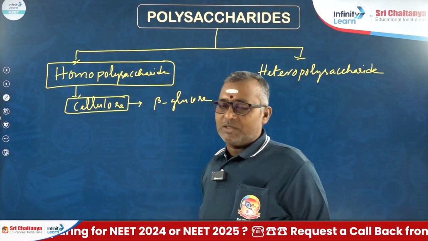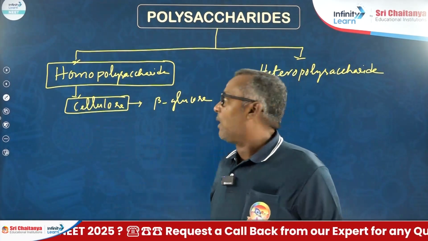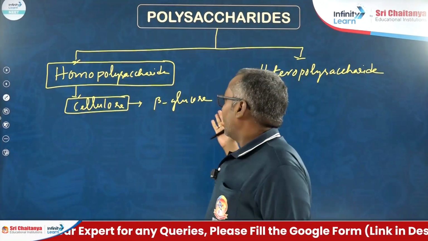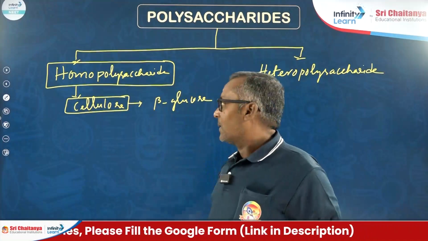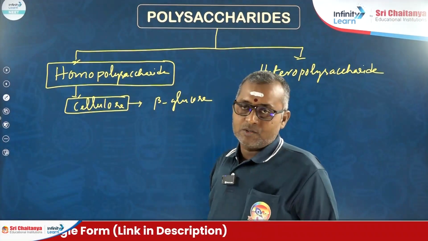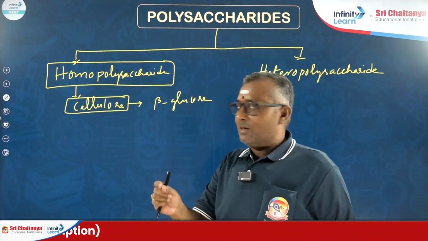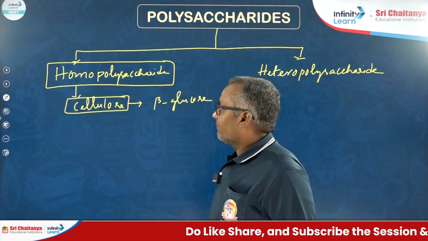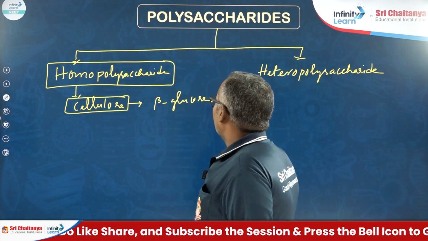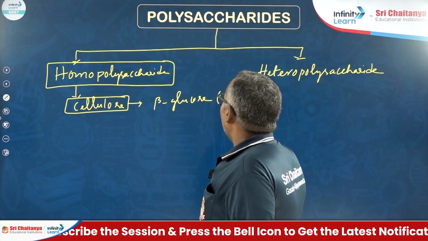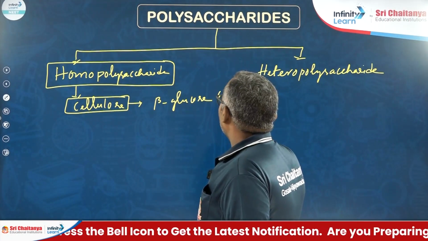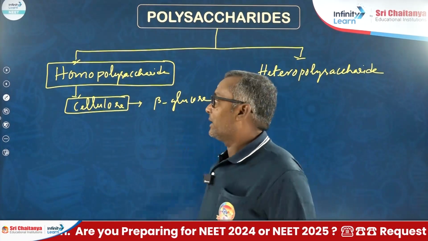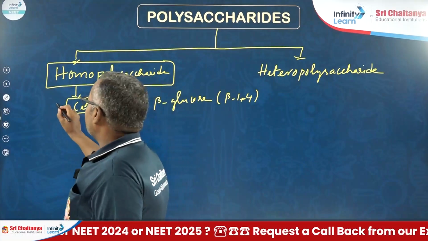Many beta-D-glucoses are linked by glycosidic bonds and form a thread or a chain of glucoses that itself constitutes cellulose. So, cellulose fiber or thread is made with beta-glucoses. Therefore, in cellulose, you could see beta-1,4 linkages, 1,4 glycosidic linkages.